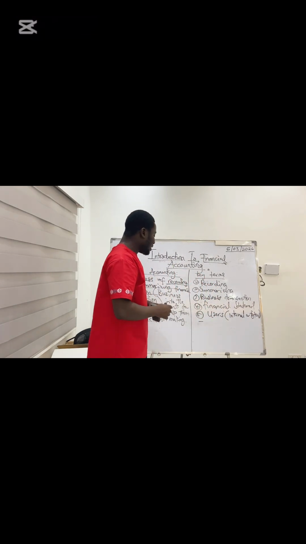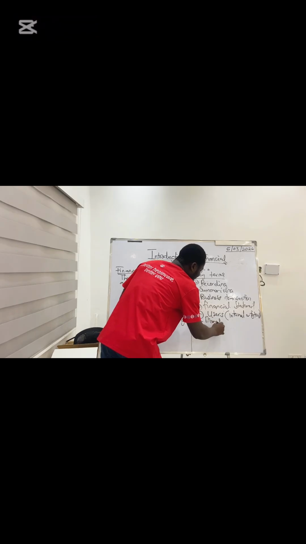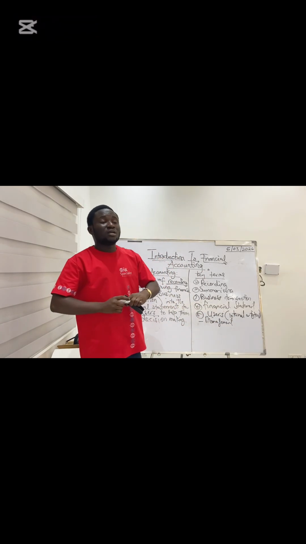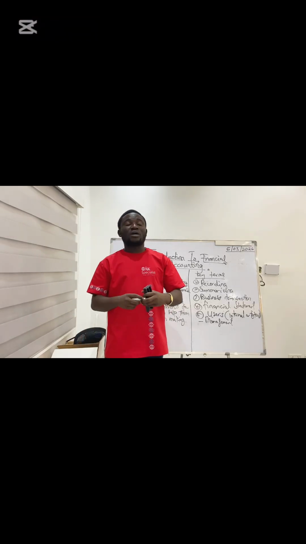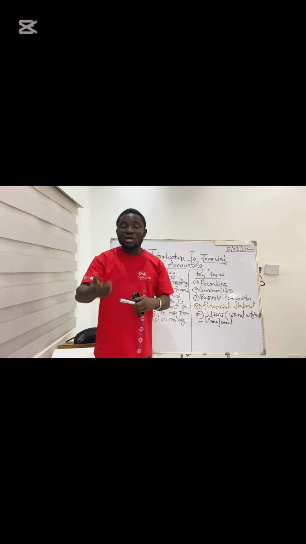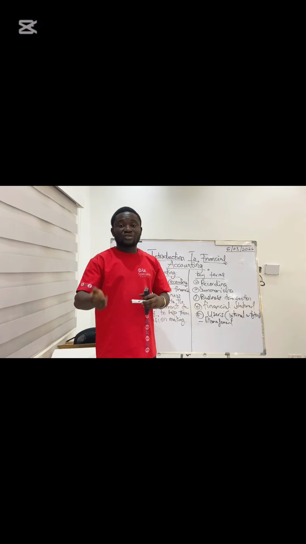With the internal, we can have people like the management. In every entity we have the management. These are people who are actually doing the managerial work, which is controlling, monitoring, and whatever.